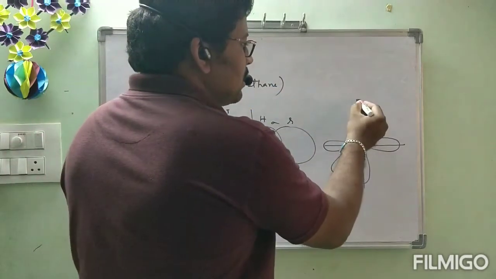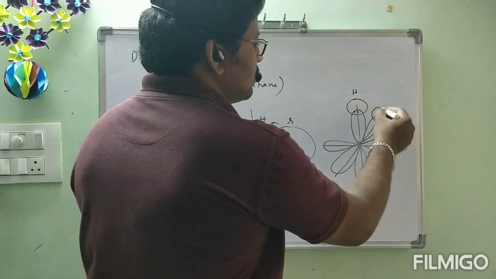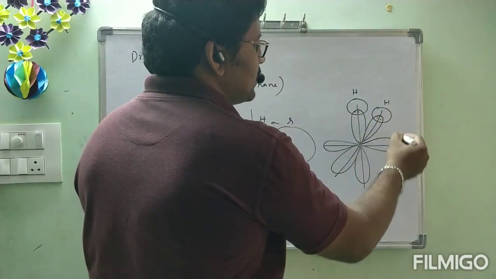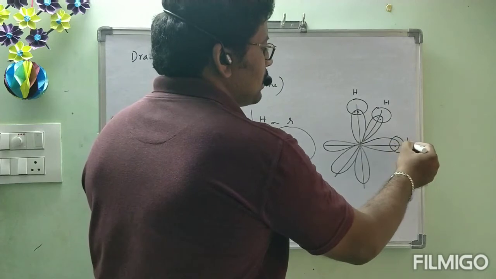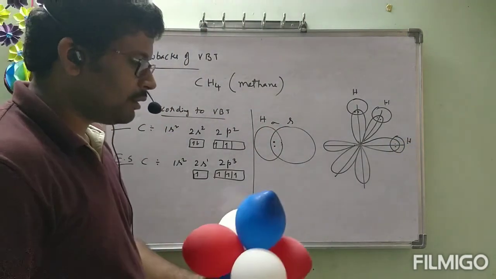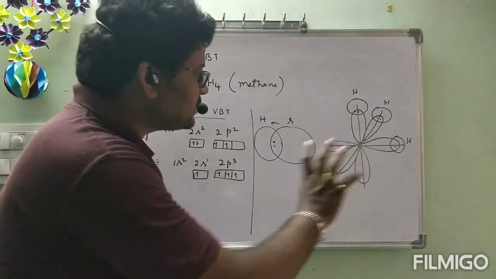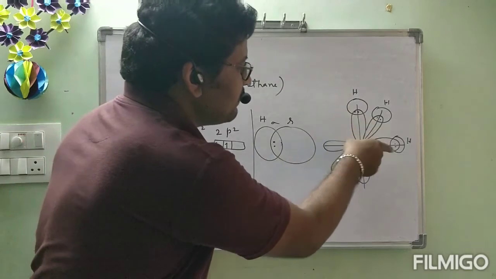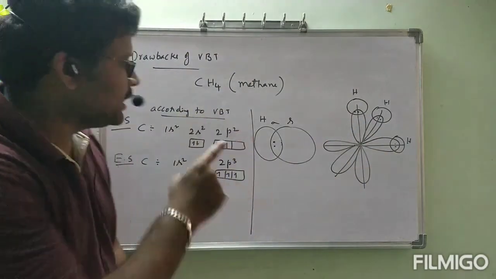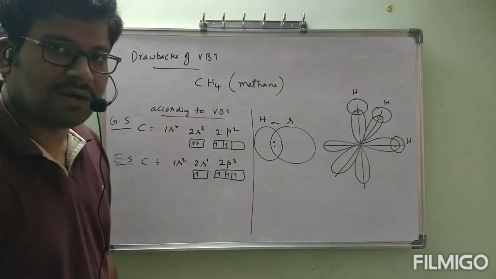So here also, this is a hydrogen, another hydrogen, another hydrogen, like this. Is it correct? Okay. In this way, 1, 2, 3, 4, 4 bonds are formed in CH4. In CH4, 4 bonds are formed.